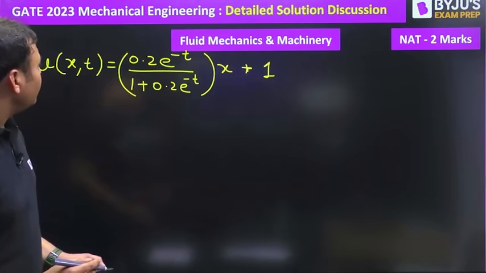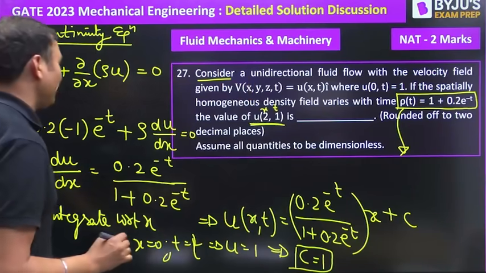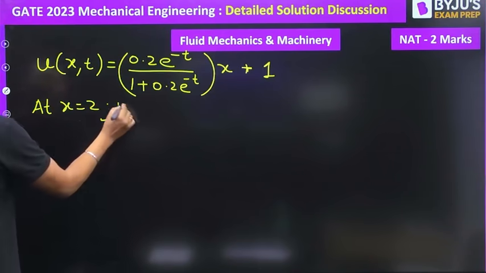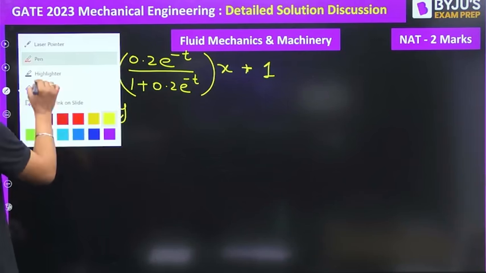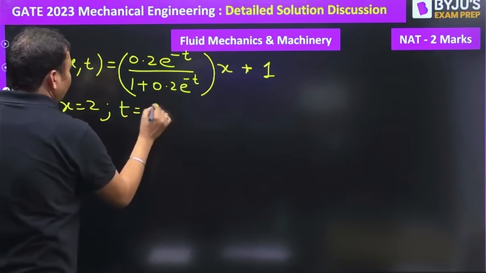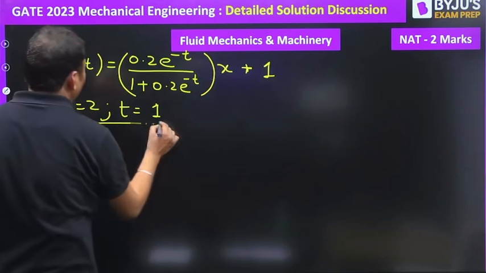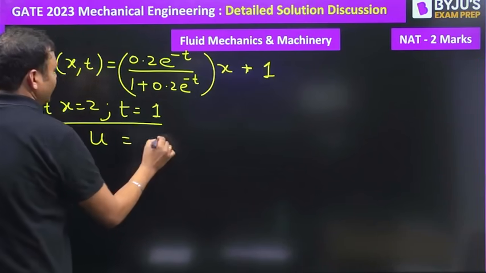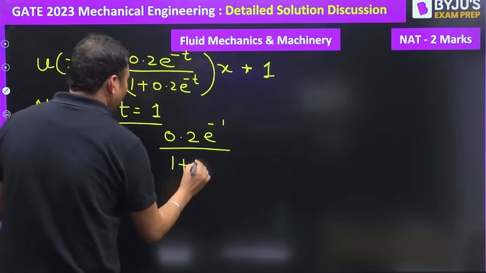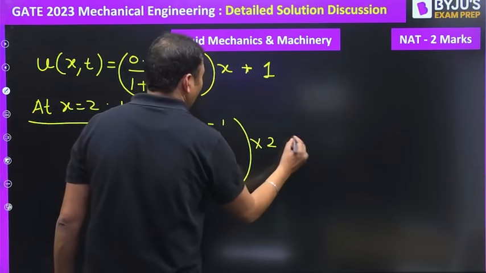Now we need to find out the value of u at (2, 1), that is, x is equal to 2 and t is equal to 1. The value will be u is equal to 0.2 e to the power minus 1 upon 1 plus 0.2 e to the power minus 1 into 2 plus 1.